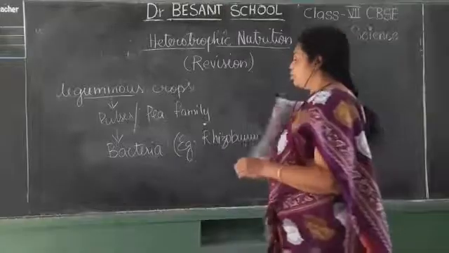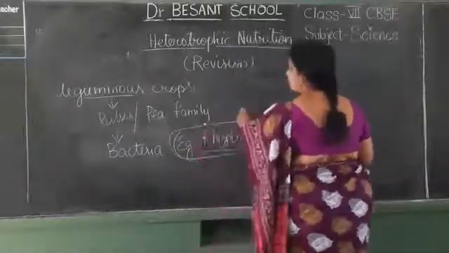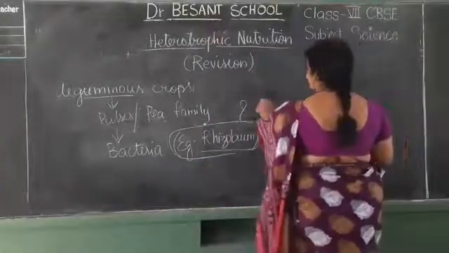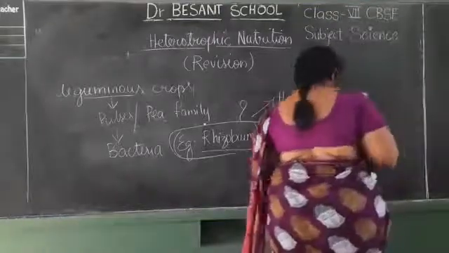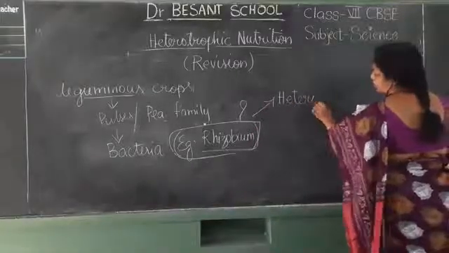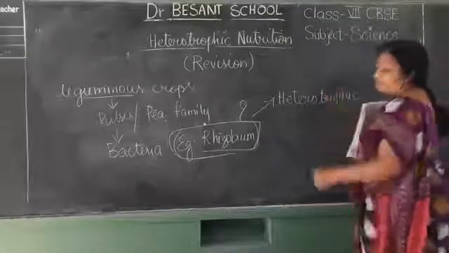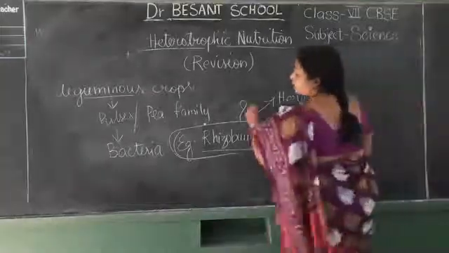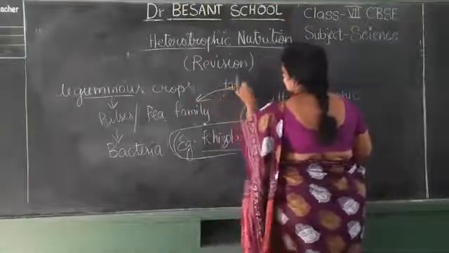Next one. Why am I talking about rhizobium now? Yes, because it is heterotrophic. That means it is not making the food. Then how will it get the food? It will not make the food, but it will take the food from others. How will it take it? It will take the food from the plants.